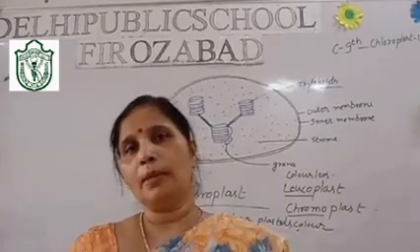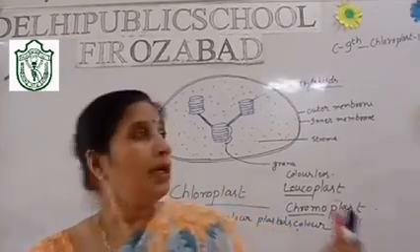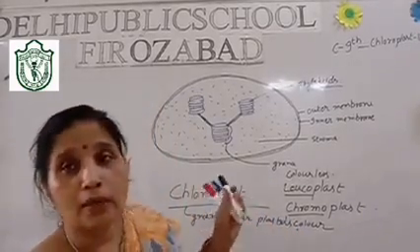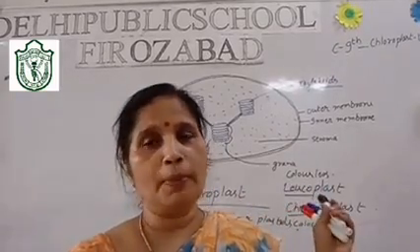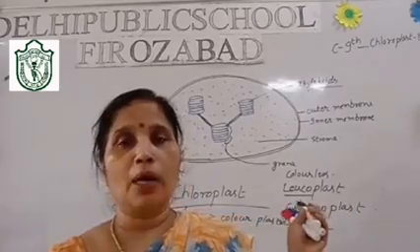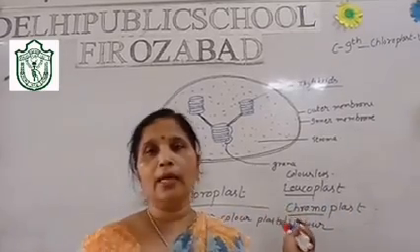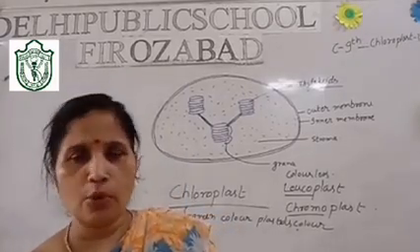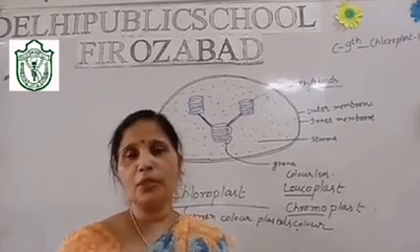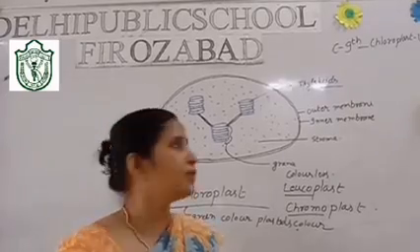As you all know, plants synthesize food by means of chloroplast, as it has the chlorophyll pigment, in the presence of carbon dioxide, water, sunlight and minerals like magnesium. That process is photosynthesis. You all are very much aware of it.